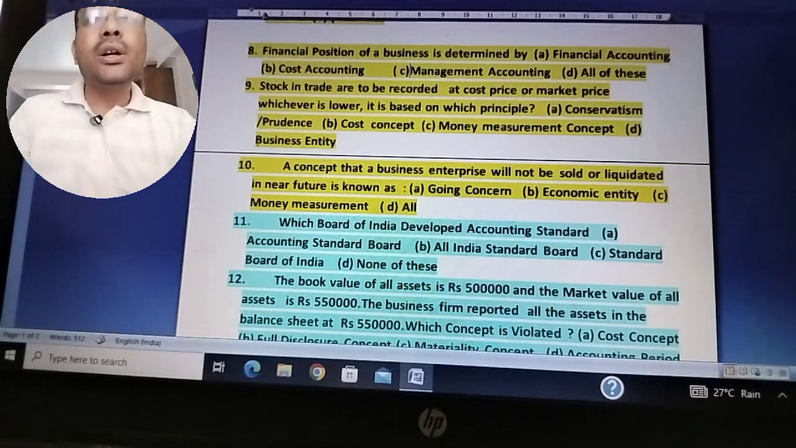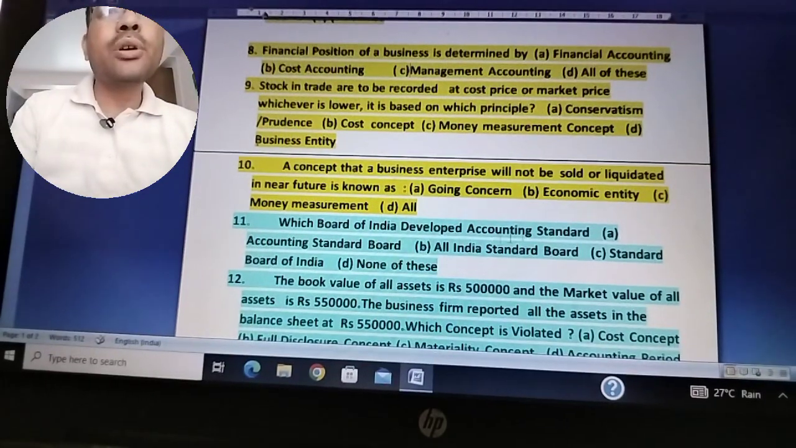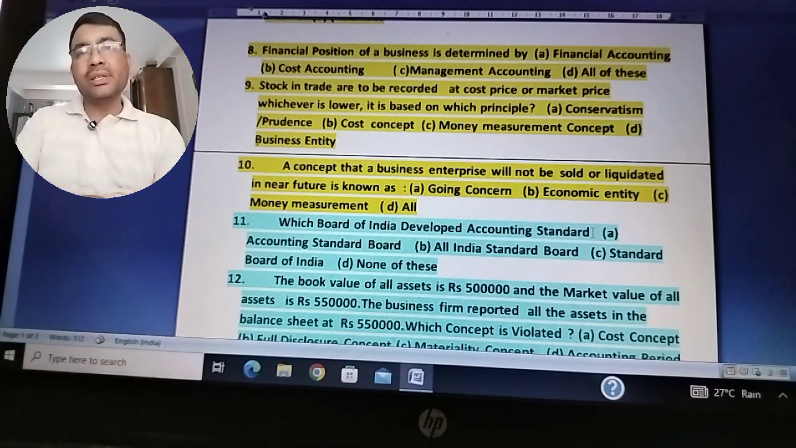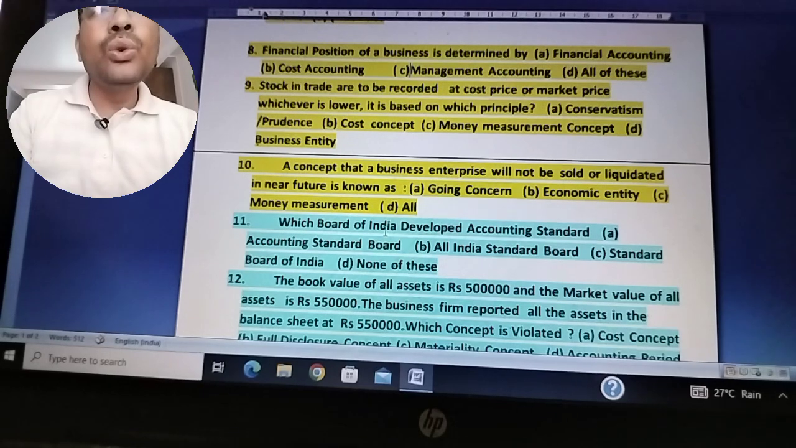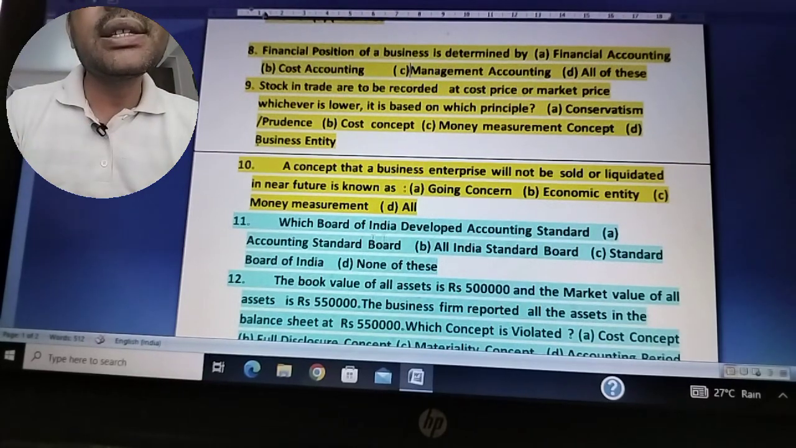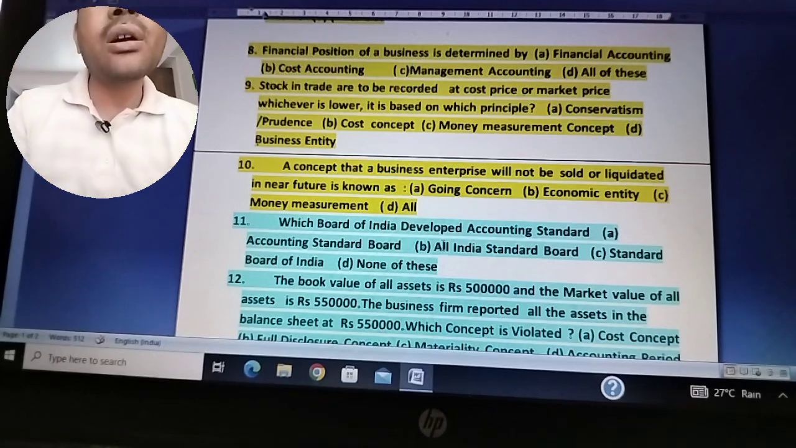And the other question is, which board of India developed accounting standards? Accounting standard is a principle which helps the accountant to record accounts following some definite principles. Okay, in India, who developed accounting standards? Accounting Standard Board, All India Standard Board of India, none of these. In India, the accounting standard is developed by the Accounting Standard Board. So the right answer for question number 11 is A, that is Accounting Standard Board of India.